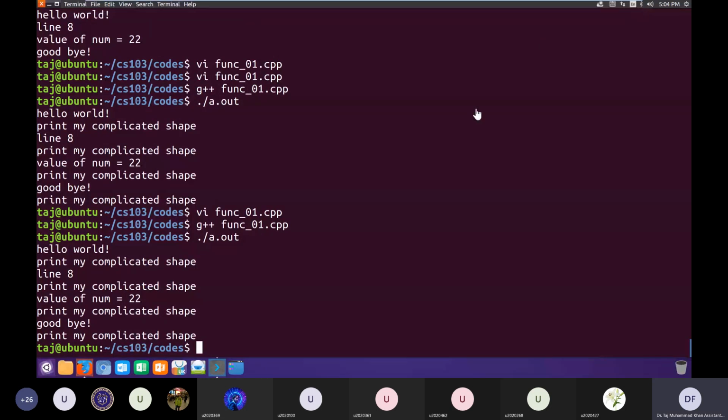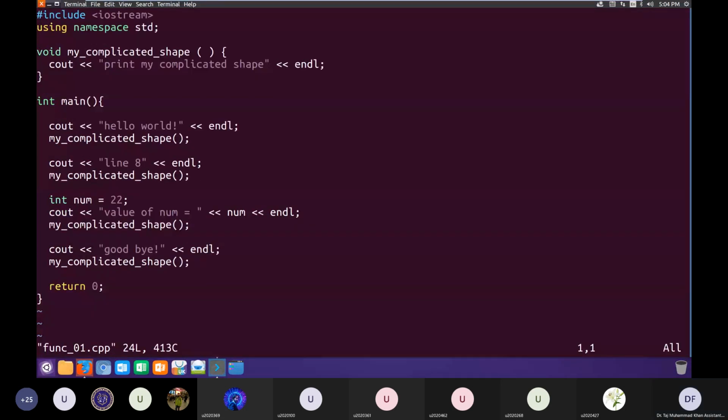Now we'll see what was our problem and how it is solving our problem. First of all, our first problem was that we had to copy paste our code multiple times. That would increase the size of our code very much.